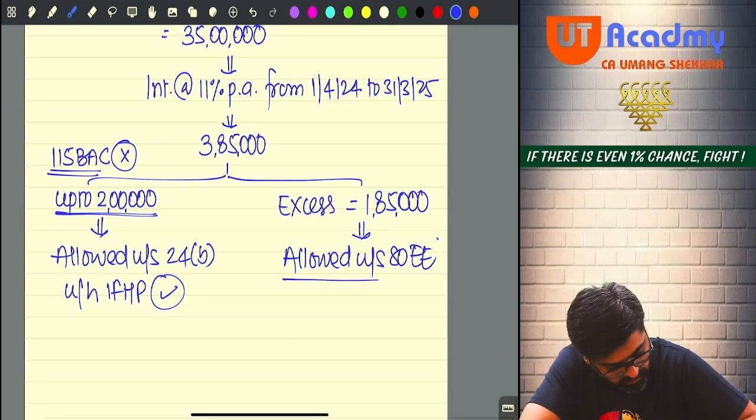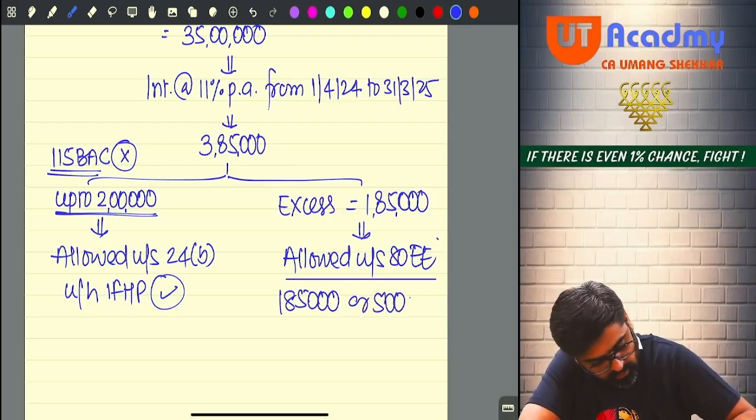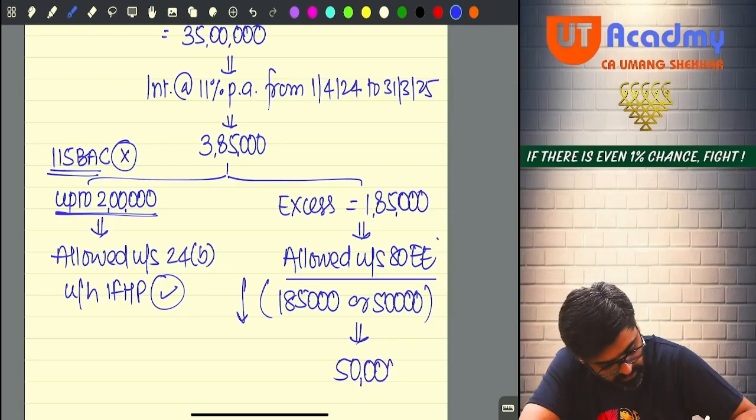Allowed under 80EE. But how much? 1,85,000 or 50,000, whichever is lower, meaning 50,000 you can claim here.